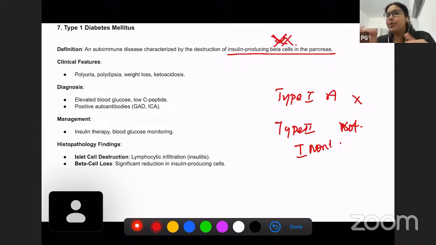What are the symptoms? Polyuria, polydipsia, weight loss, and ketoacidosis can occur in later stages. How will you diagnose these cases? Elevated blood glucose, low C-peptide levels.